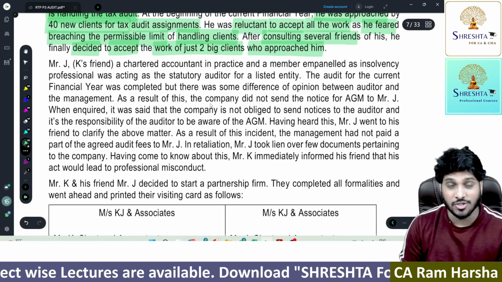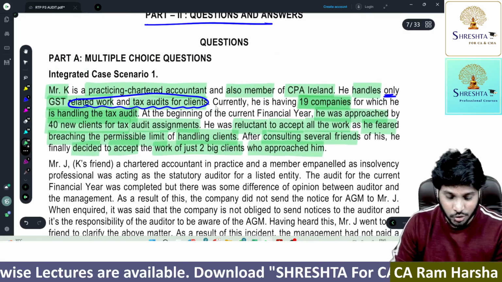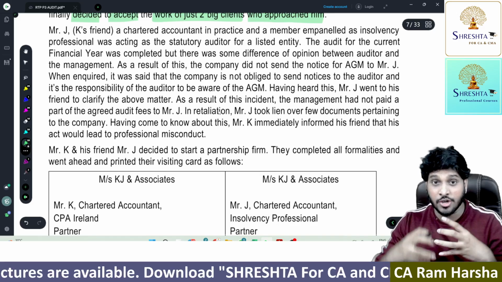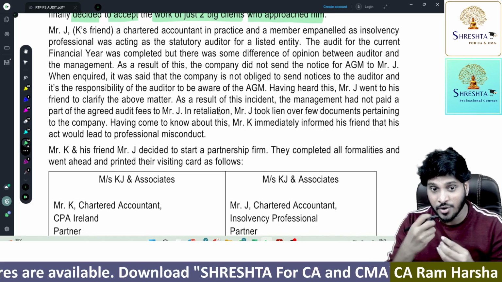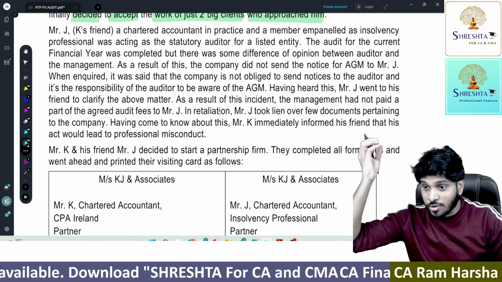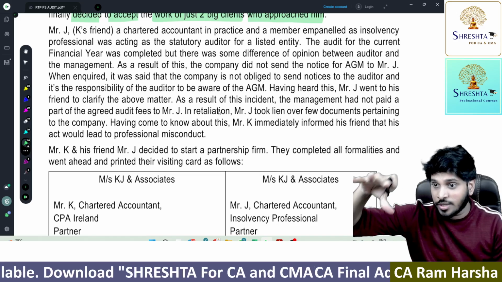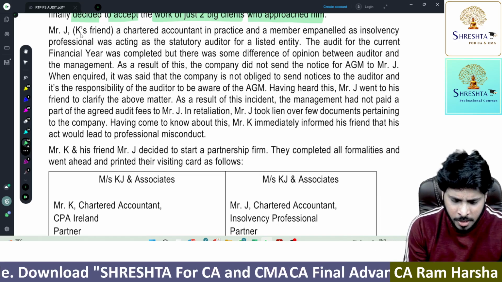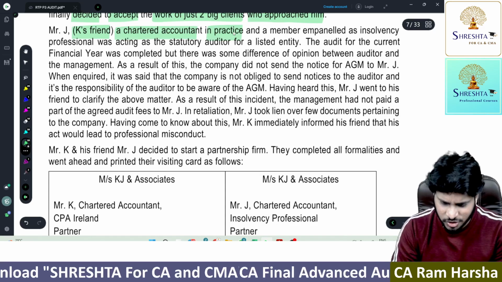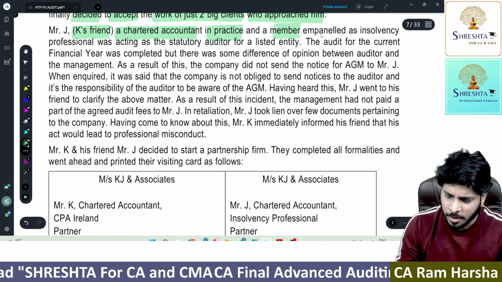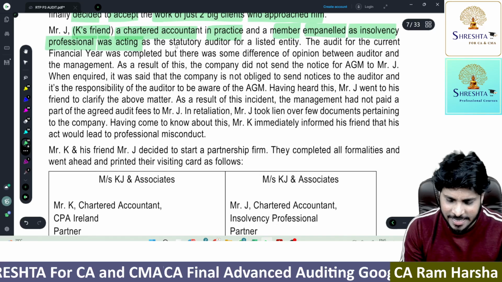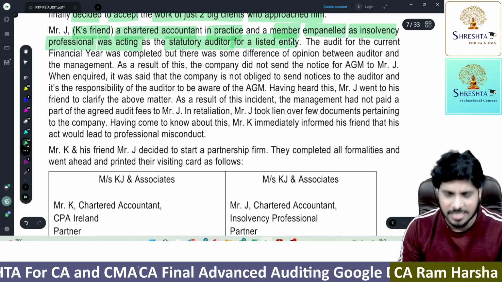Actually, this entire story we are discussing is on behalf of Mr. K. Remember, when you are reading a case study, you should process the information while you are reading. Always immediately recollect whatever you read related to that. Mr. J is actually the case friend. He is also a chartered accountant in practice, and a member empaneled as insolvency professional, who was acting as statutory auditor for a listed company.